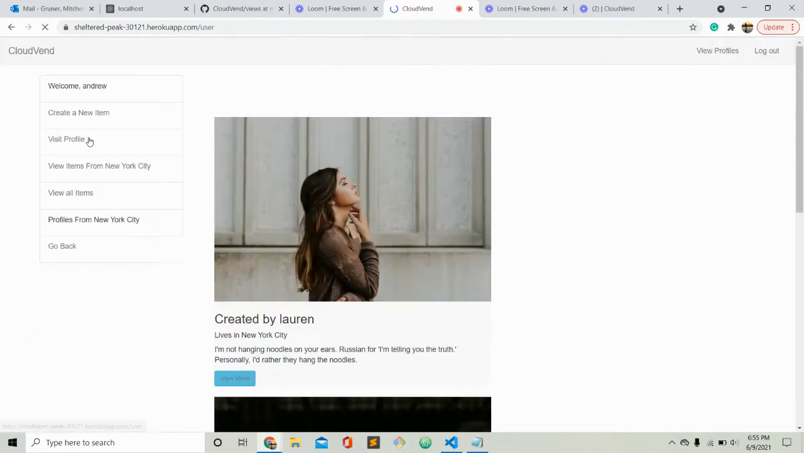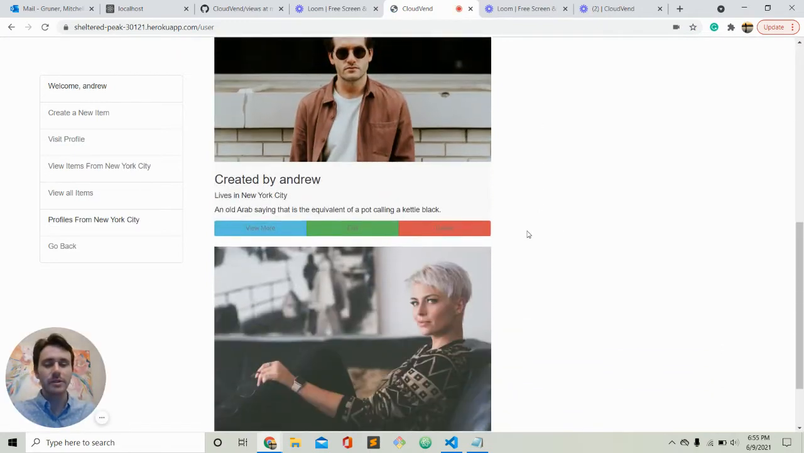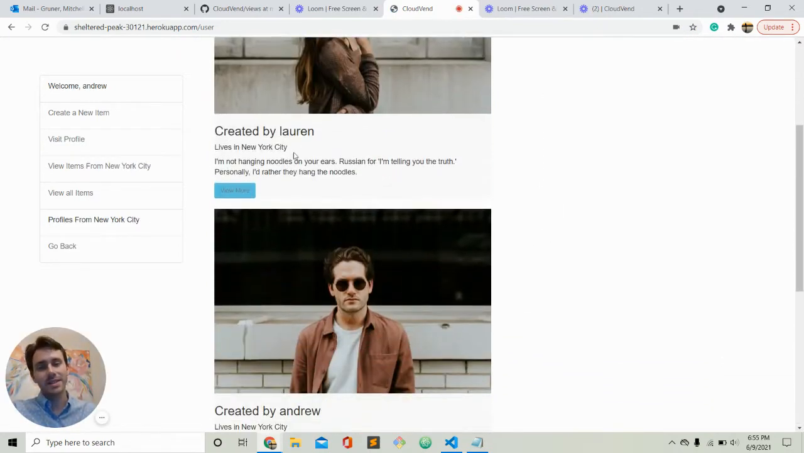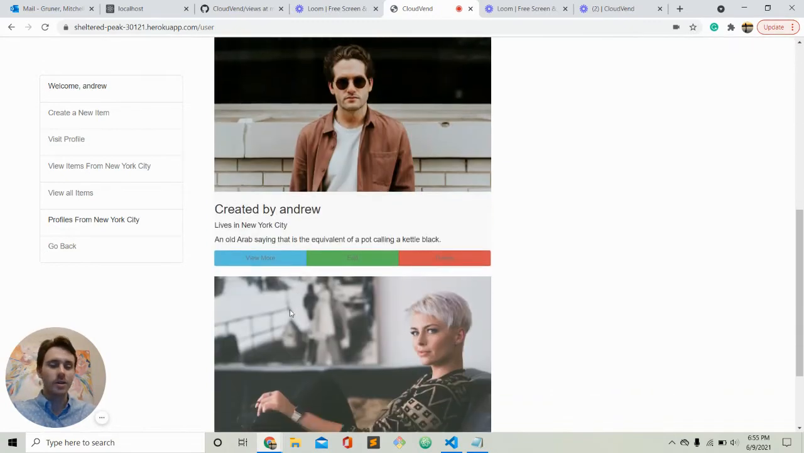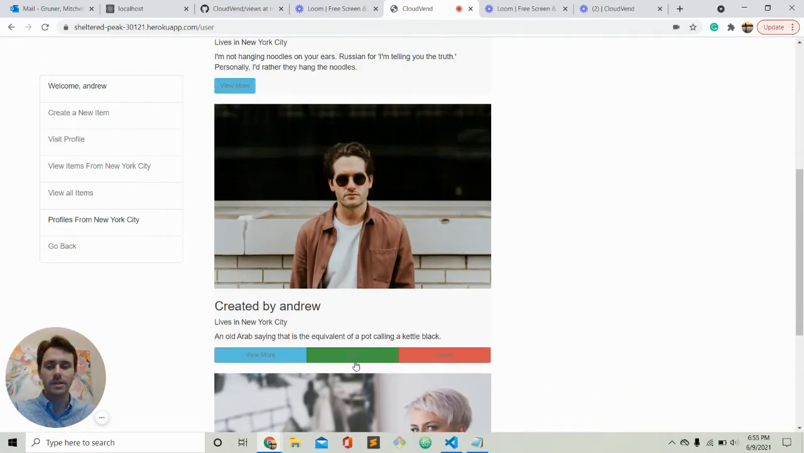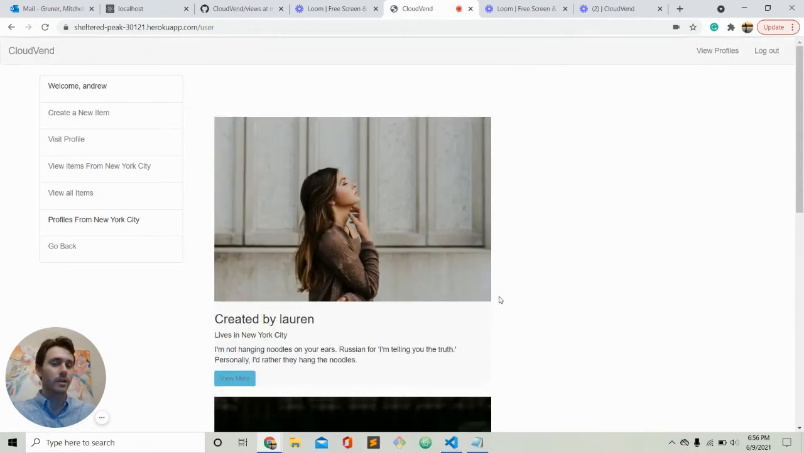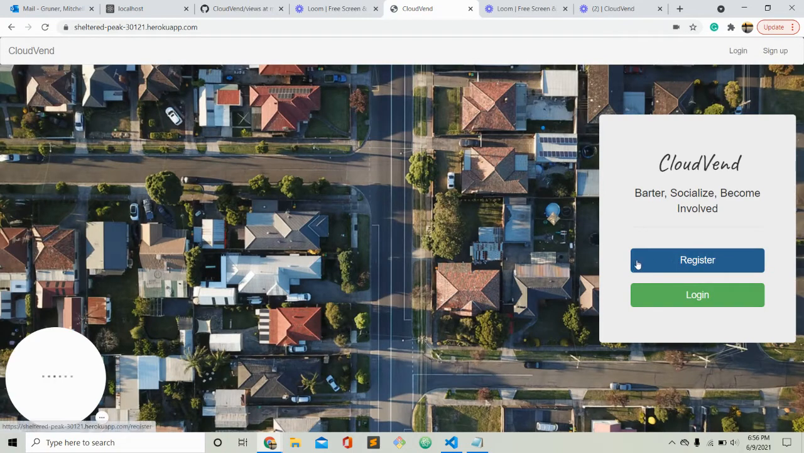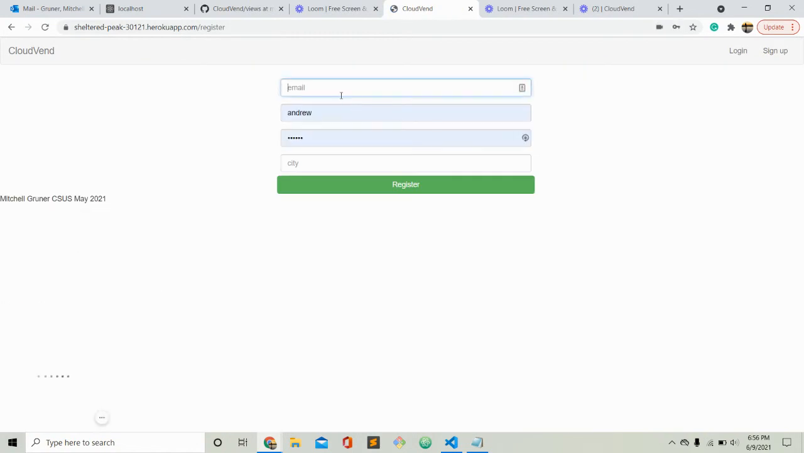If you go to the profiles page, here's all the profile pages from New York City. Since these are not created by me, I cannot edit it or delete it, but I can edit this one. So it's the same idea as previously mentioned, so I'm not going to go through that. I will, however, go ahead and make a new account so I can register.